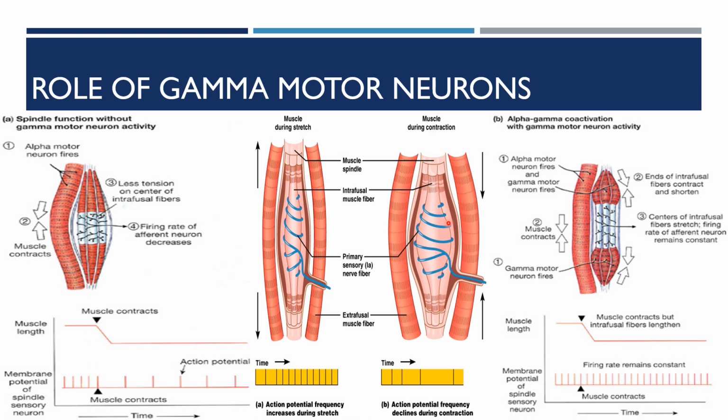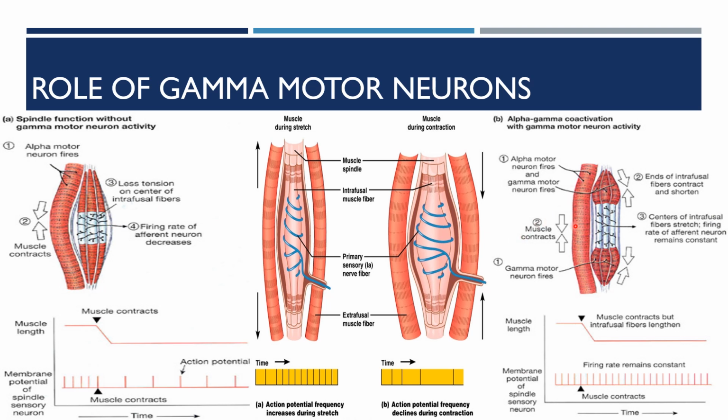So let us see the muscle spindle without the activity of the gamma motor neuron. Here only the alpha motor neuron gets fired and the muscle contracts, but you can see less tension in the center of the intrafusal fibers and the firing rate of the afferent neuron decreases. As there is less tension, it will not last long. The firing rate of the afferent neuron decreases, so it fades away.